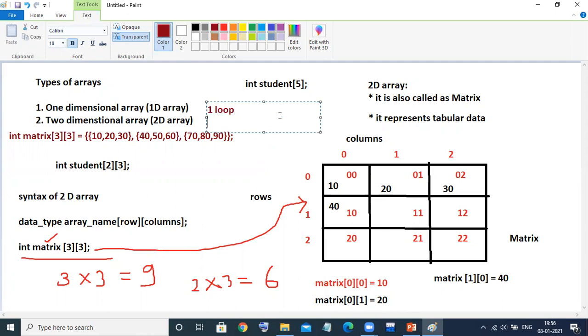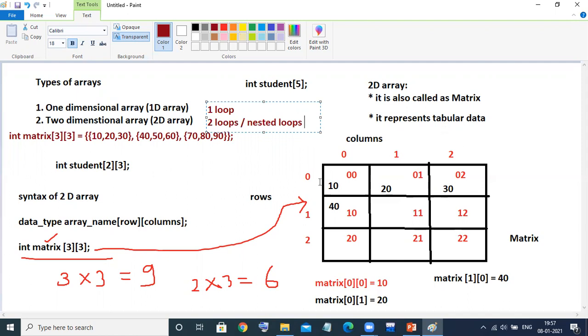But whenever you're using a two-dimensional array, you have to use two loops. That is also called nested loops: one loop inside another loop. Why two loops? Because one loop is for the row, and the other loop is for the column.